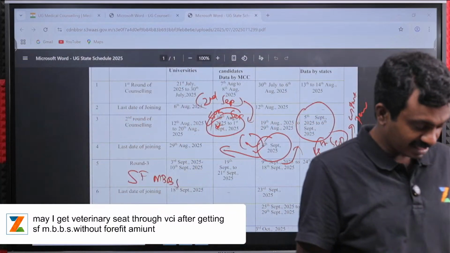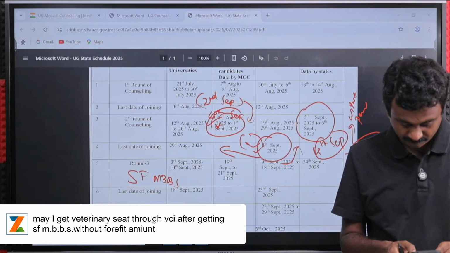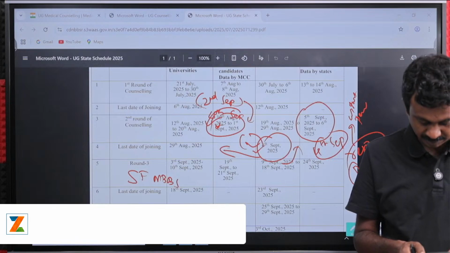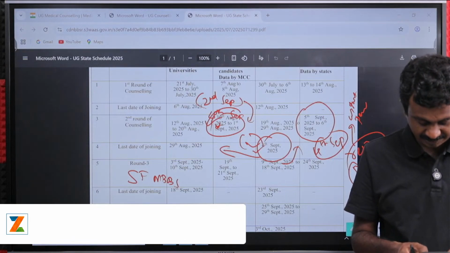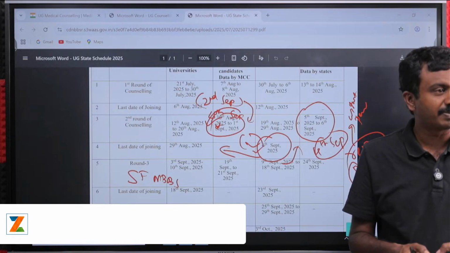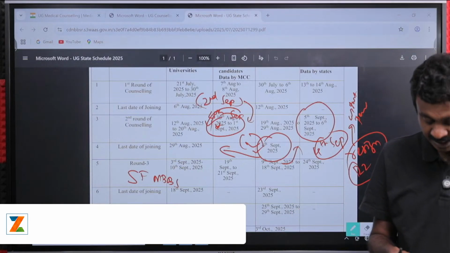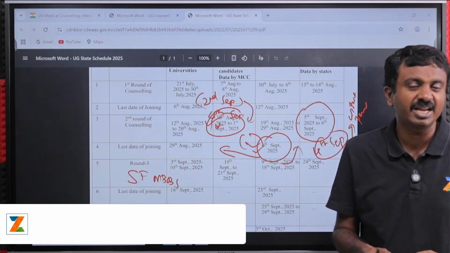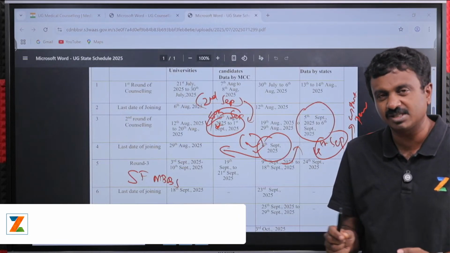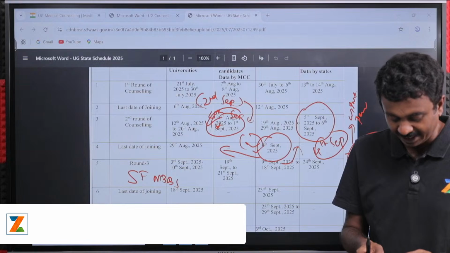So those are the queries that we have, and I think that is pretty much. So we have the session. We will also run a session on choice filling later. That will possibly be a detailed session, and when we run a demo, when you register, you will possibly have a lot of queries. We will go ahead with that as well.